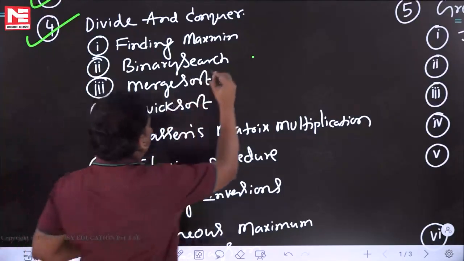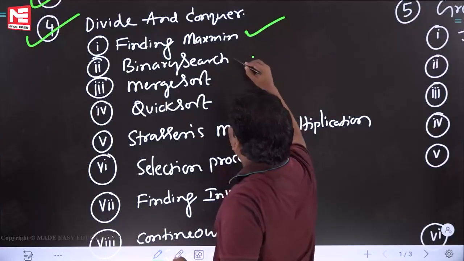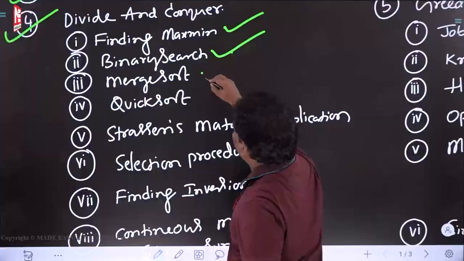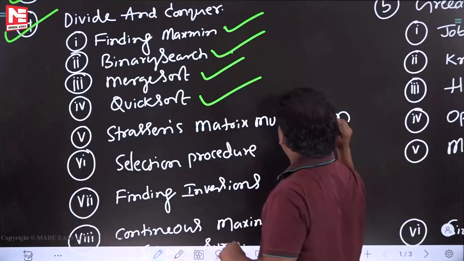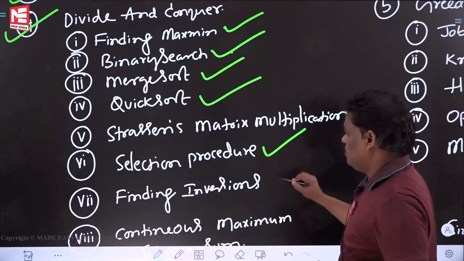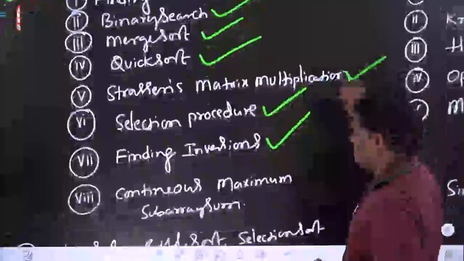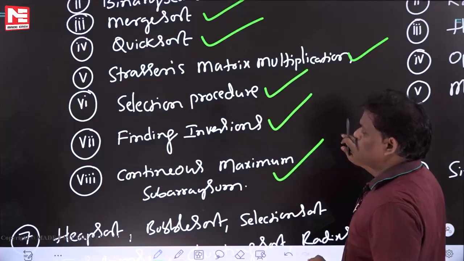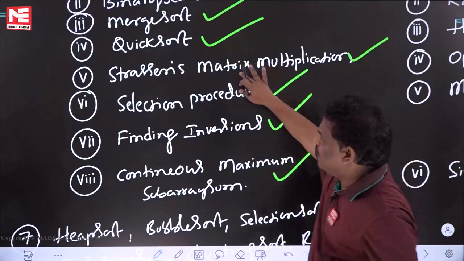So, what is the first one? Finding max min. Next one, binary search. Next one, merge sort. Next one, quick sort. Next one, Strassen's matrix multiplication. Next one, selection procedure. Finding inversions. Continuous maximum subarray sum. Total, I think 8 applications.